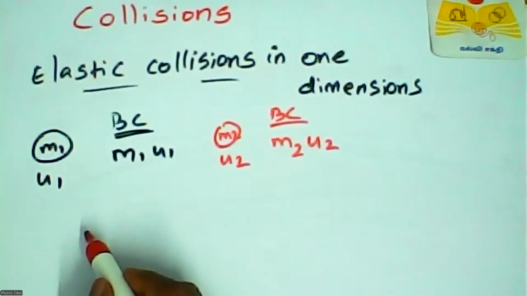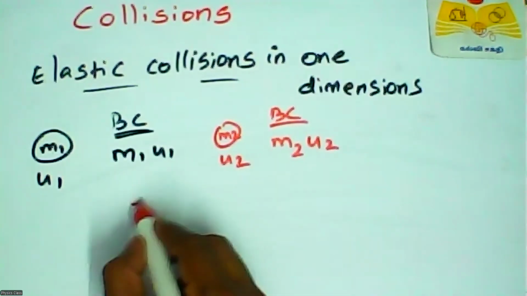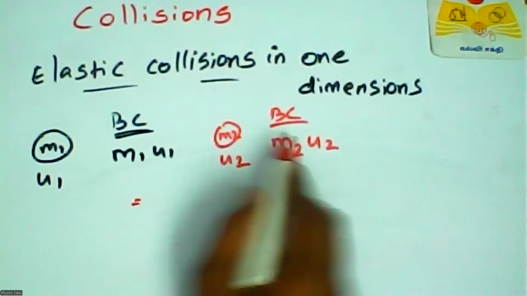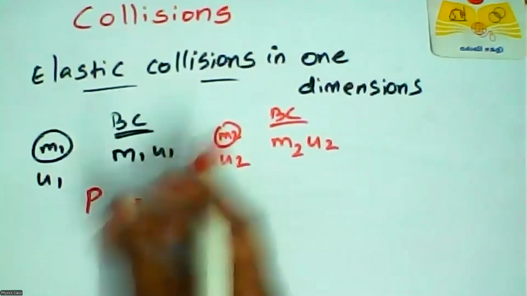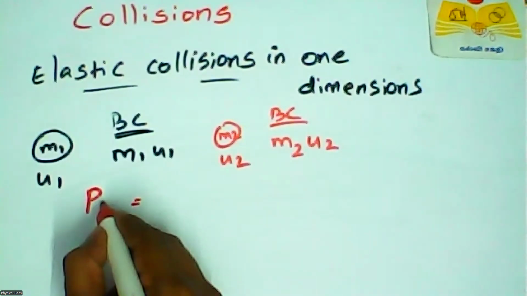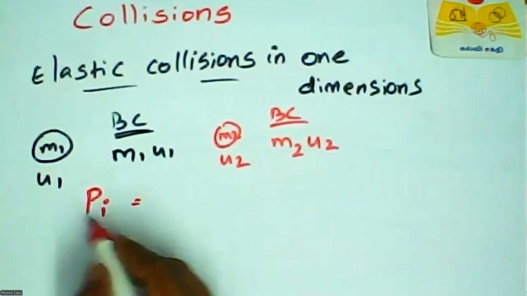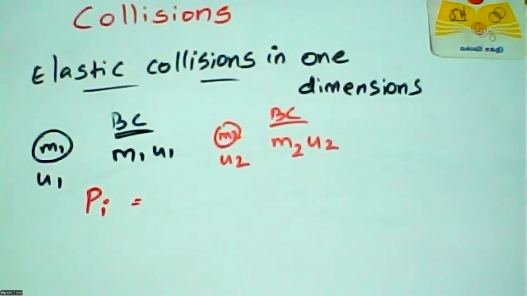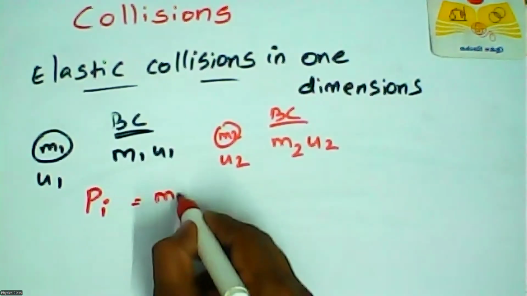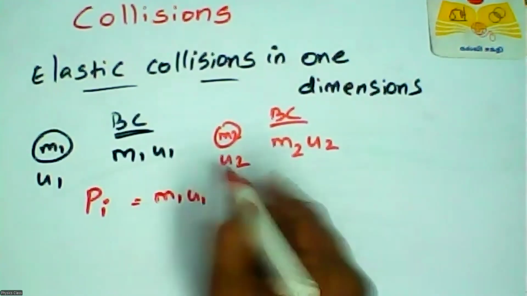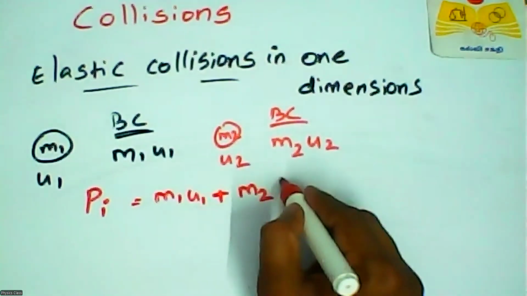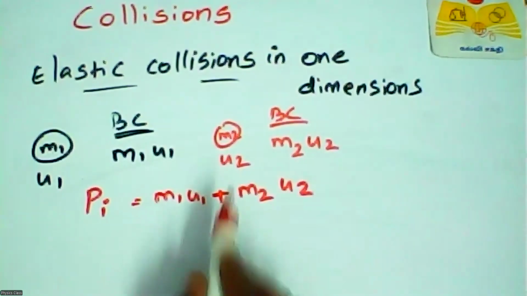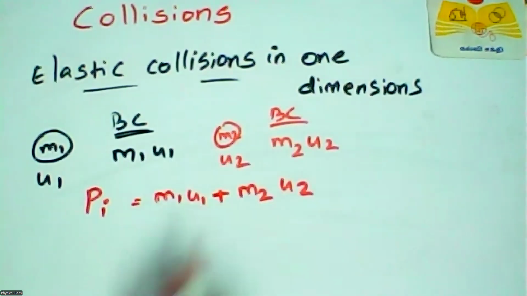Before collision, we can add these two momenta to get the total linear momentum. I can label it initial momentum, Pi, which is m1 u1 plus m2 u2. These are all for before collision.